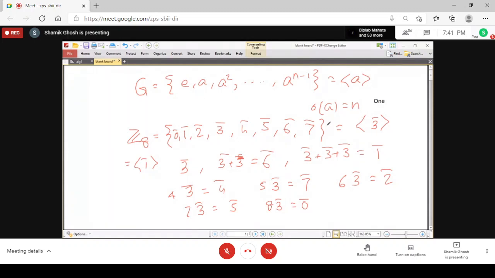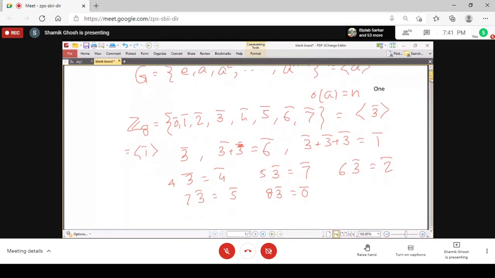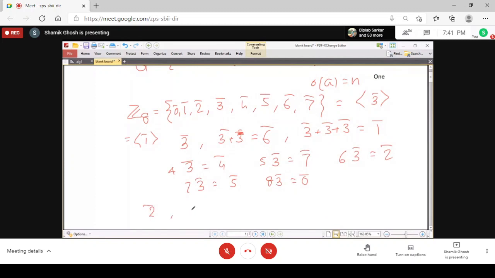So can you guess who are the generators and who are not? For example, here if we start with 2, you see that 2 plus 2 is 4. 2 plus 2 plus 2, that is 3 times 2, is 6. And 4 times 2 is 0. So it will only generate 0, 2, 4, 6. It will not generate 1, 3, 5, 7. So can you guess who will be the generator of Z8 and who will not be? The numbers that are co-prime to 8. Right, right.